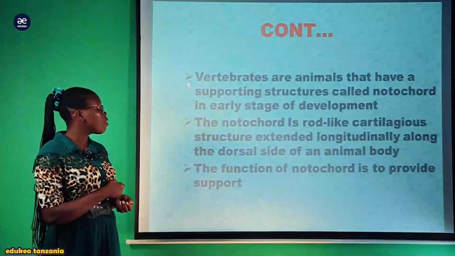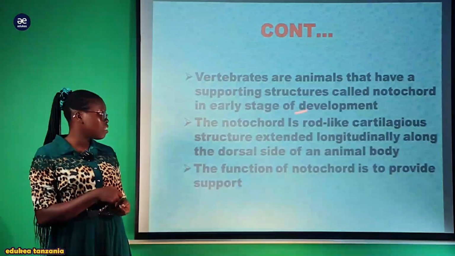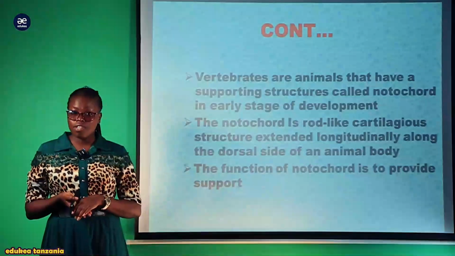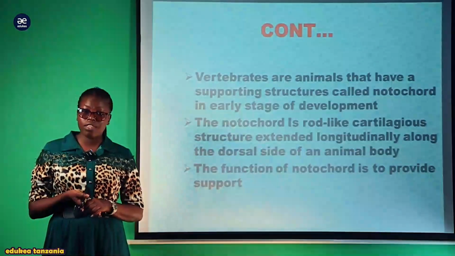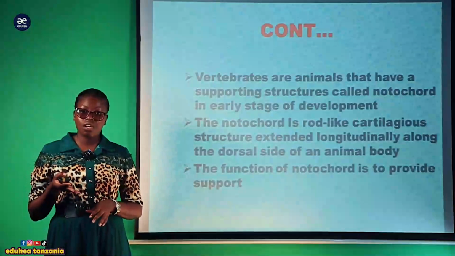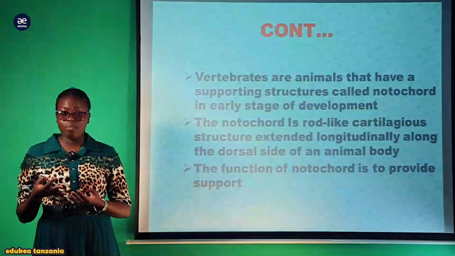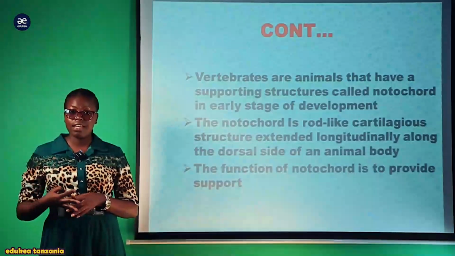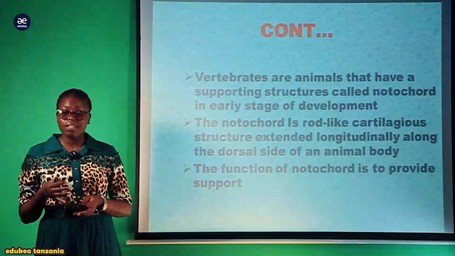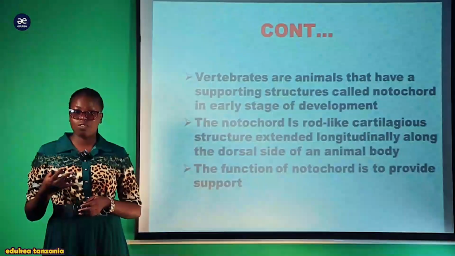So, the vertebrate animals have a supporting structure called the notochord in the early stage of development. All vertebrates, if you study the embryology, their embryo during the early stage of development, you find that all of them possess the notochord. But this notochord becomes replaced by the vertebral column during their development, while in some animals, this notochord tends to persist throughout their life.